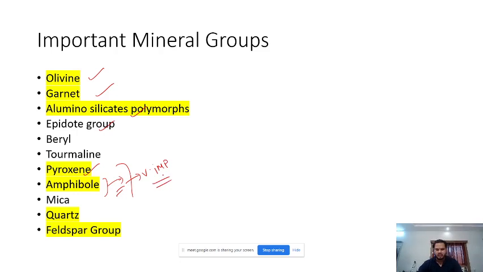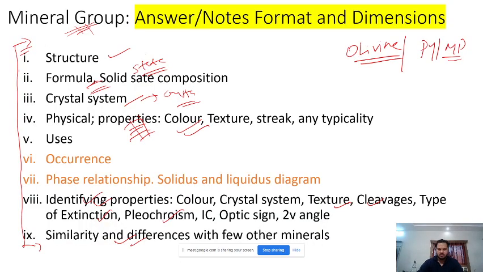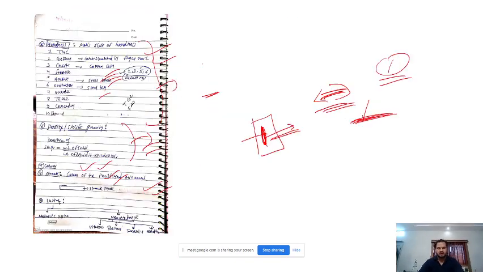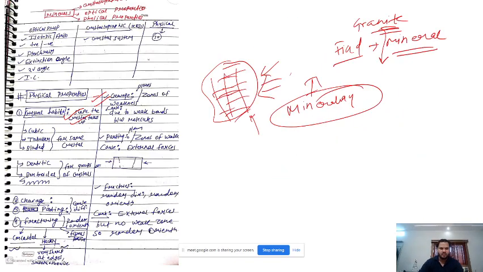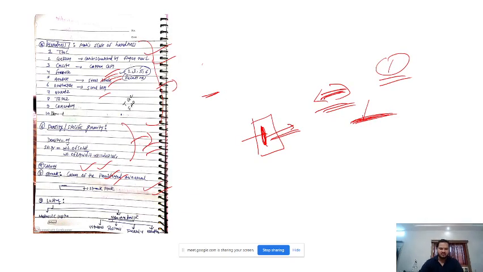So I hope you are comfortable with olivine, and you have revised your silicate structure. I hope you have revised these basic physical properties. You are comfortable with this. What is hardness? What is density? What is color in hand specimen? What is streak? Streak is nothing but the color of powdered mineral. At times, the natural color of the mineral and the color of its powder are different. So that is also an identifying property, right?